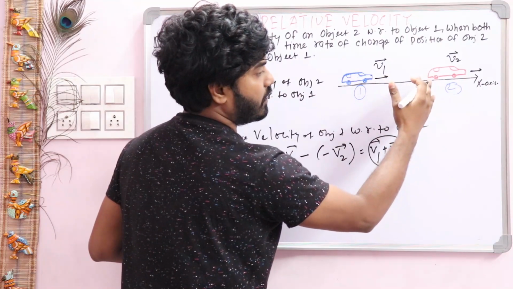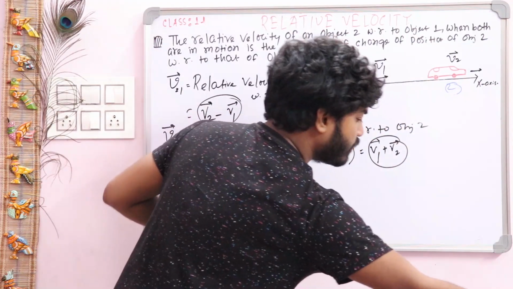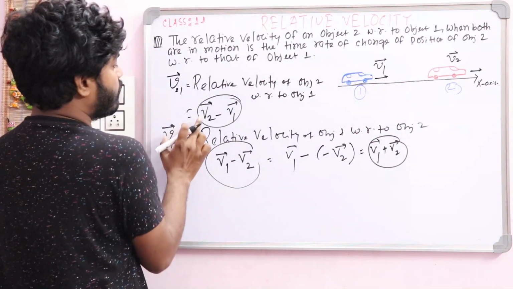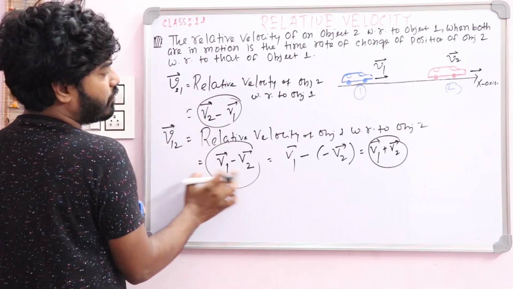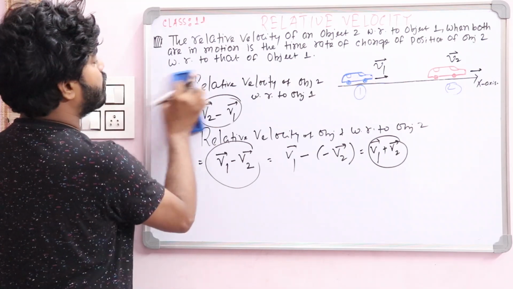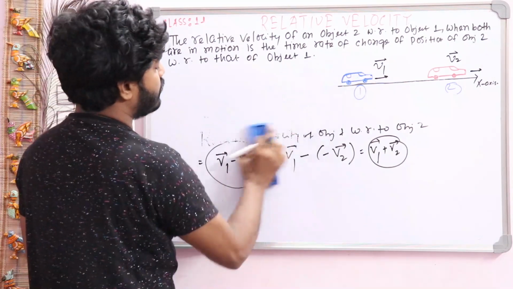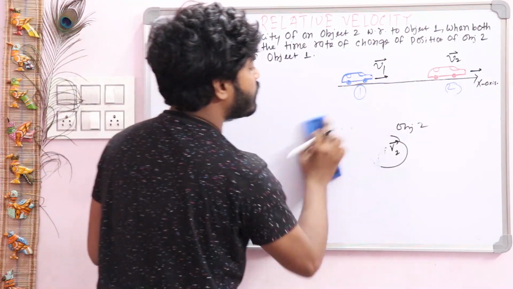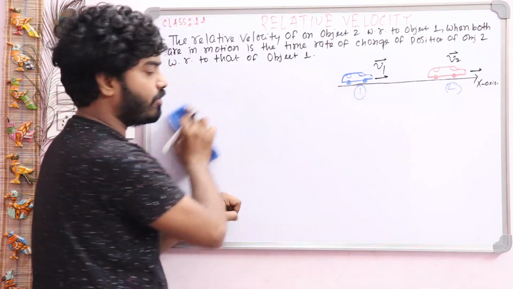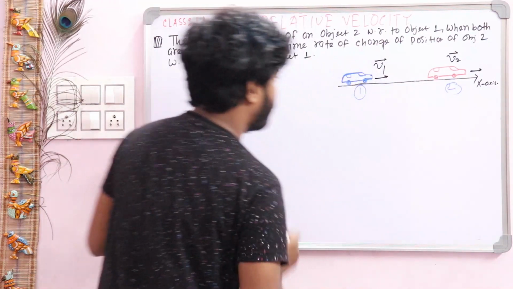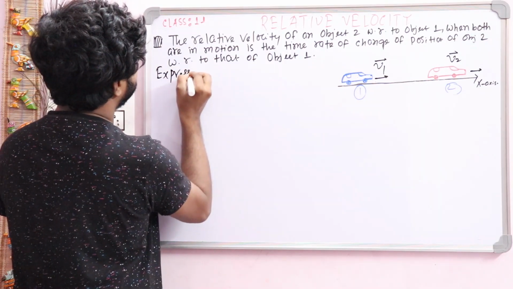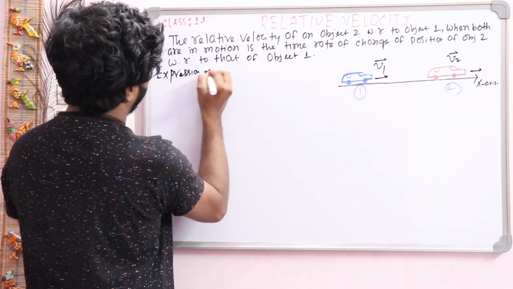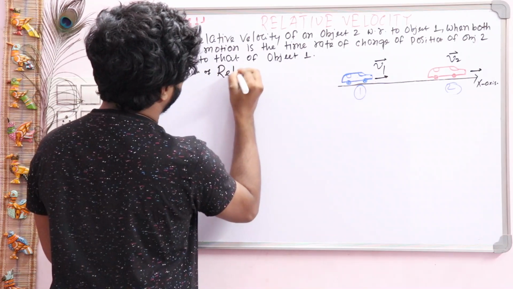Okay, now we will prove this part, that is, the relative velocity v21 equals v2 minus v1, and v12 equals v1 minus v2. Okay, write it down, the expression of relative velocity. Now we will derive the expression of relative velocity.